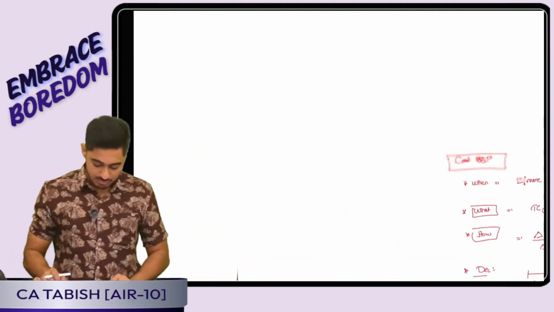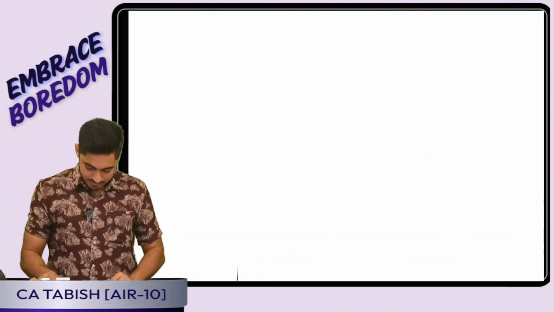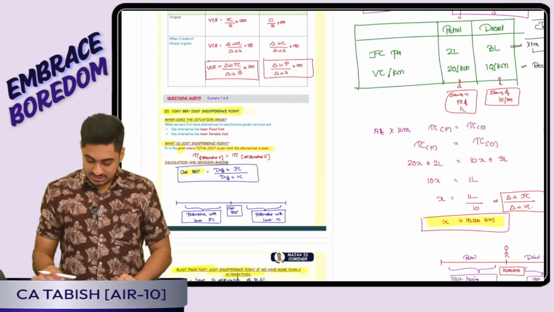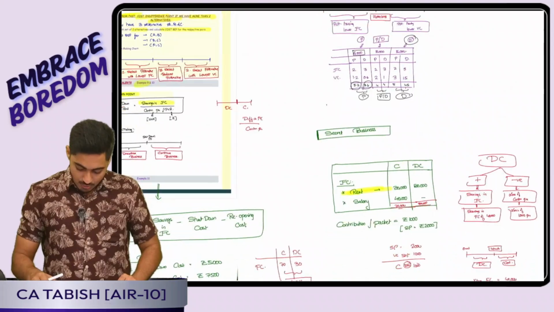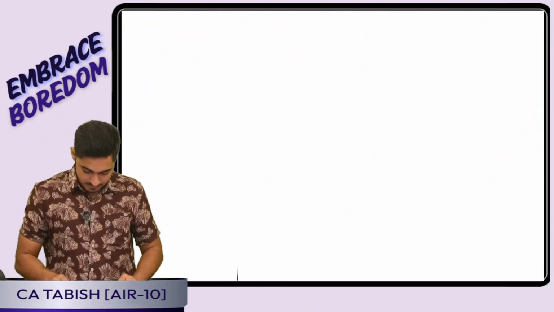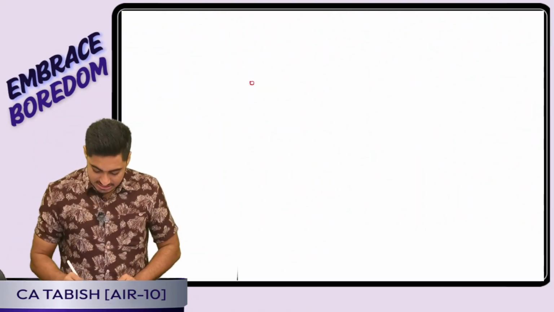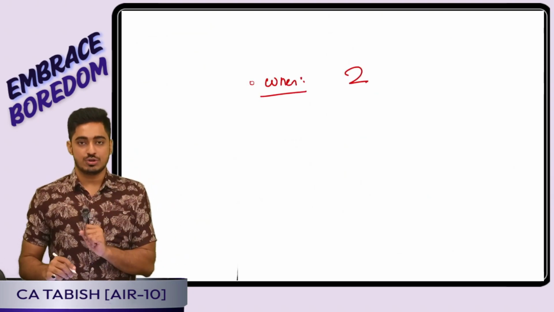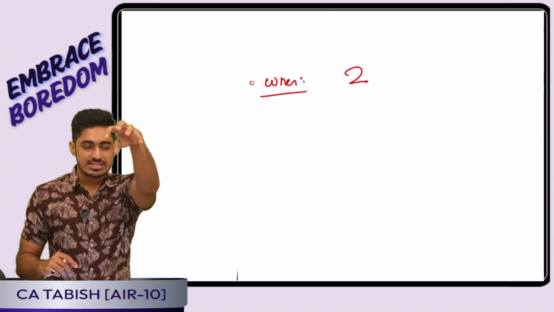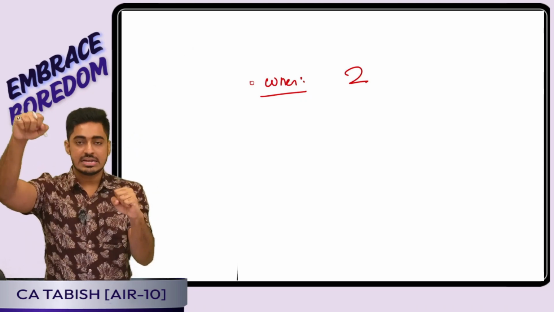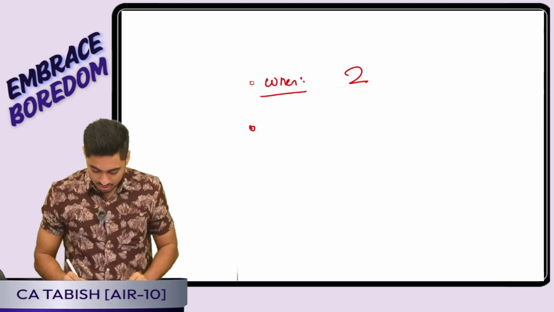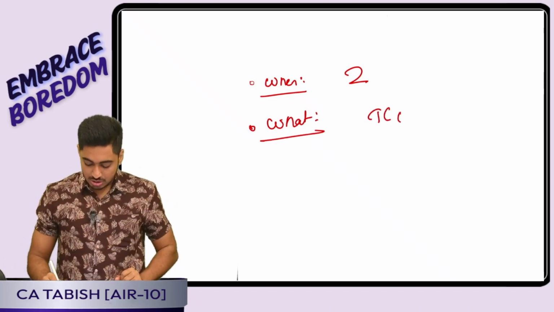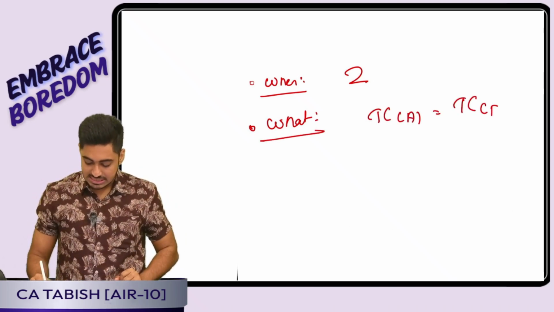Next point is going to be my cost indifference point, or cost break-even point. Firstly, when does this situation arise? I have two or more alternatives to produce goods or services. One alternative has lower fixed cost. One alternative has lower variable cost. What is the cost BEP? It is that point where the total cost of both the alternatives is the same.